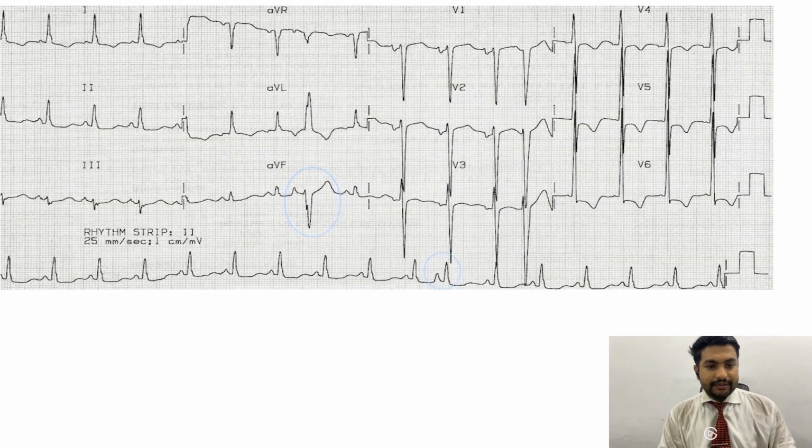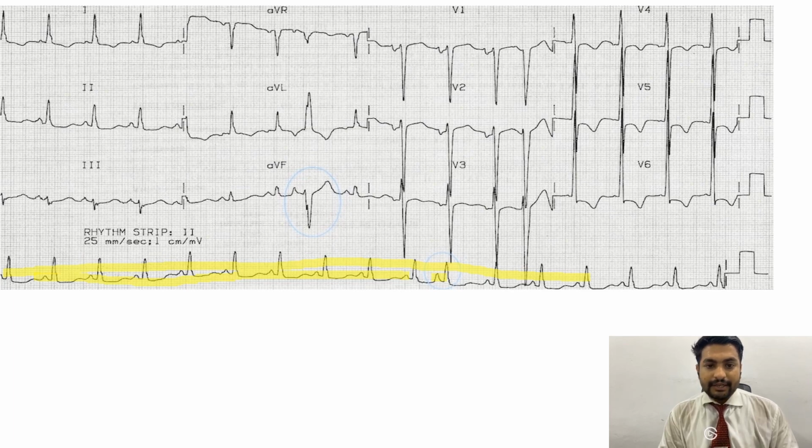So if we take this continuously, if you look at these P waves, they all look similar. But if you look at this P wave, you will see that it is taller than the rest of the P waves, and this beat is also coming prematurely. This indicates that this is our premature atrial contraction.